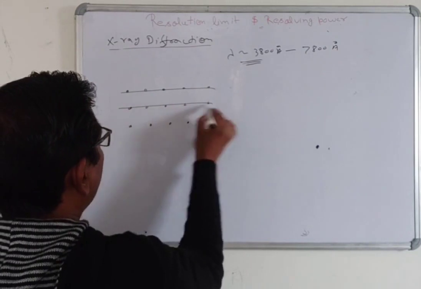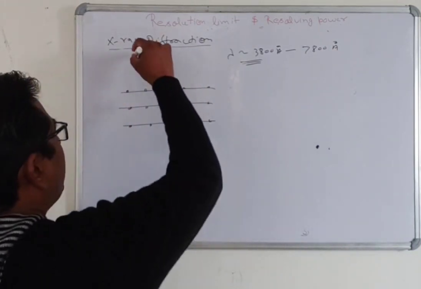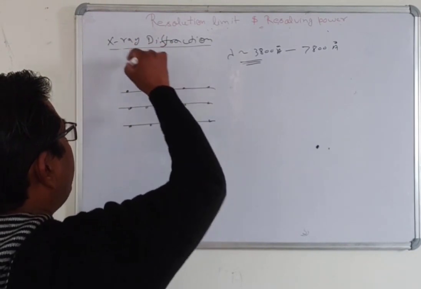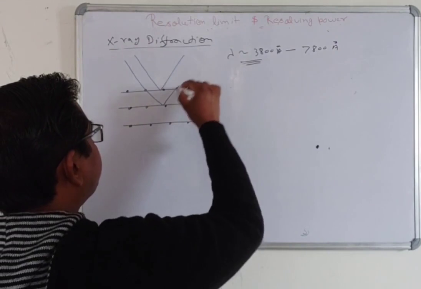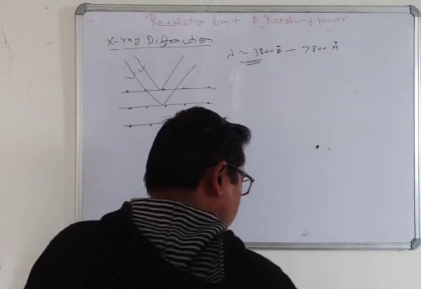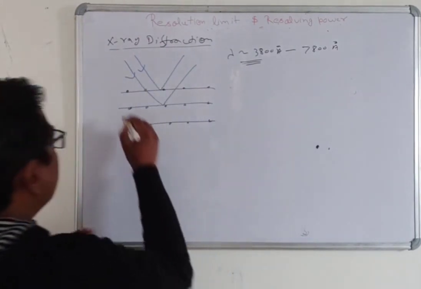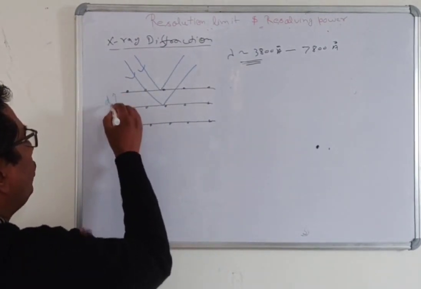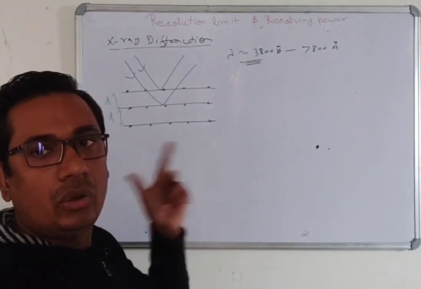Like planes. When an X-ray is incident here like that, we will see the scattering from this plane. And also all of you know that suppose the distance between two planes is d, the interplanar spacing between the two planes.